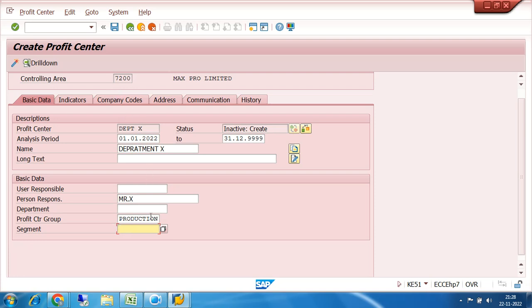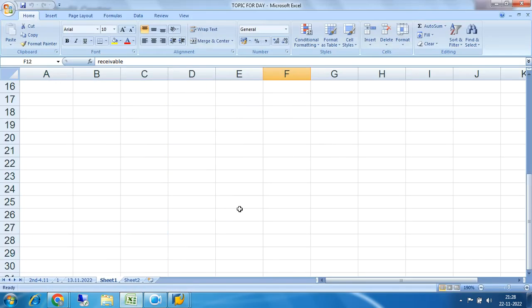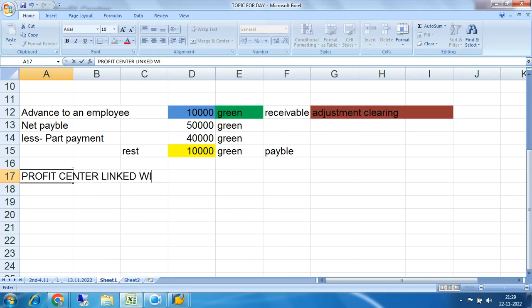So there are 3 things. Cost center is linked with the profit center. Profit center is linked with the segment. Let us just do it again. Profit center, first of all, profit center linked with cost center.